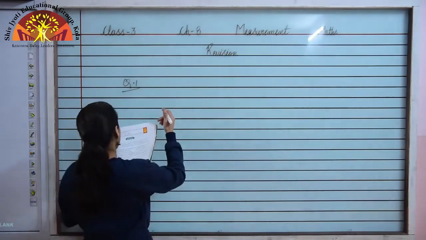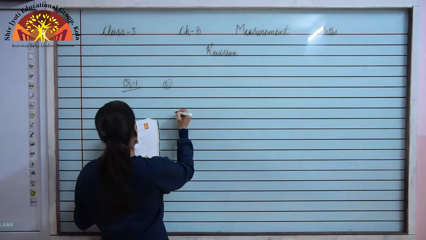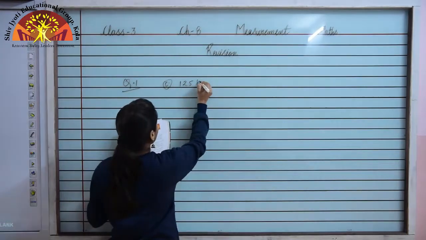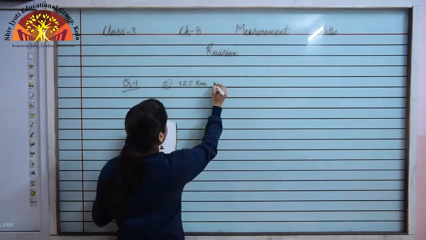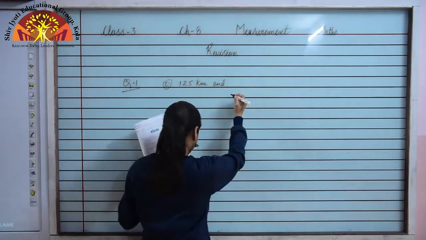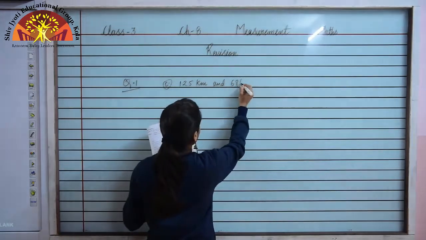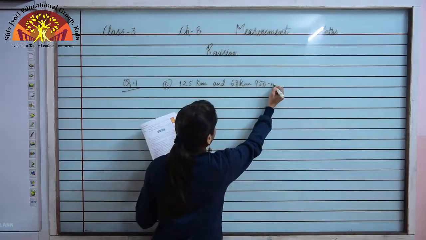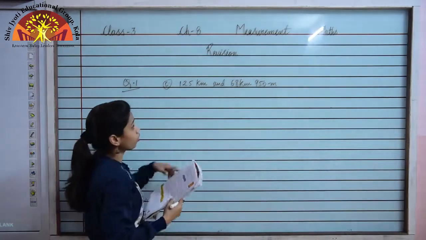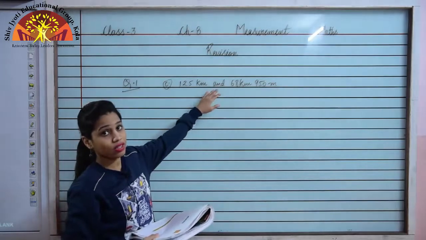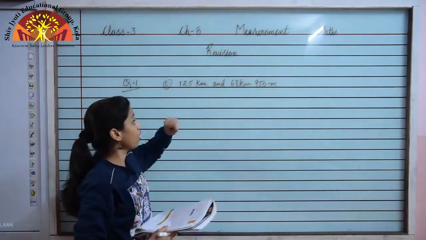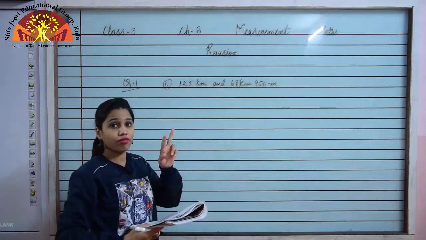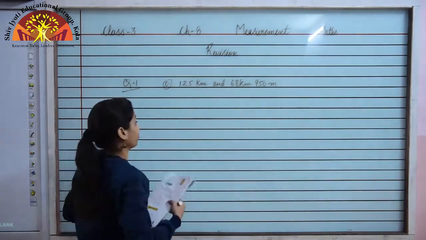Now C part is 125 kilometer and 68 kilometer 950 meter. In this question we have kilometer and meter. We have to add these two quantities. Since we have kilometer and meter, we have to make two columns of kilometer and meter.